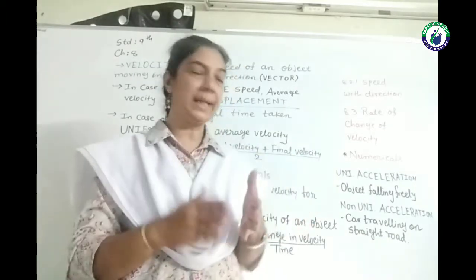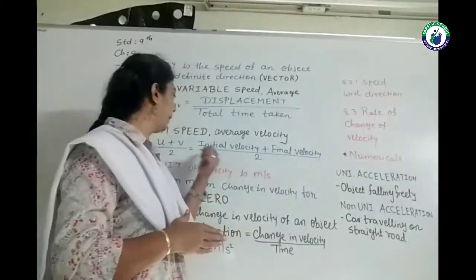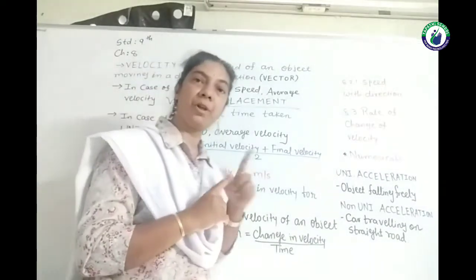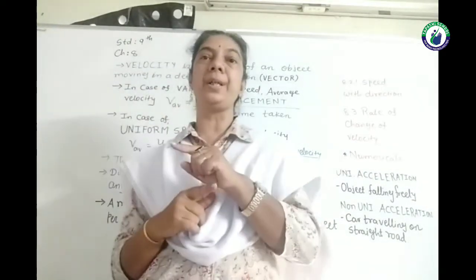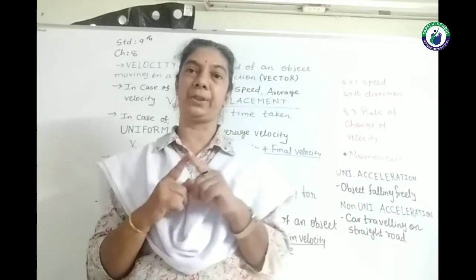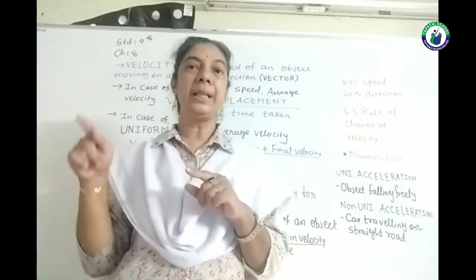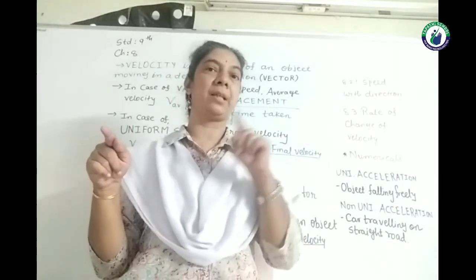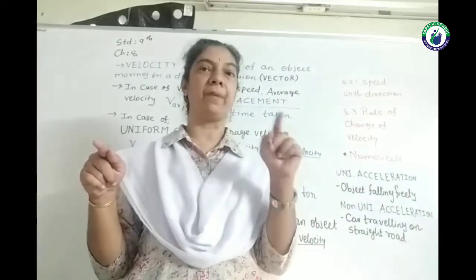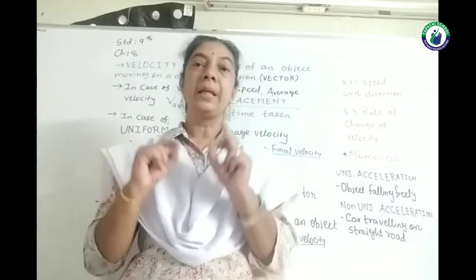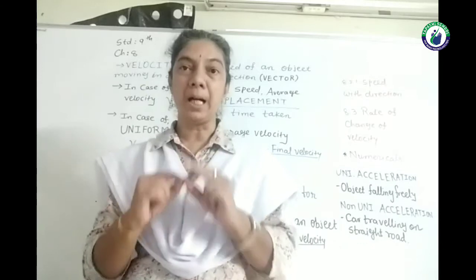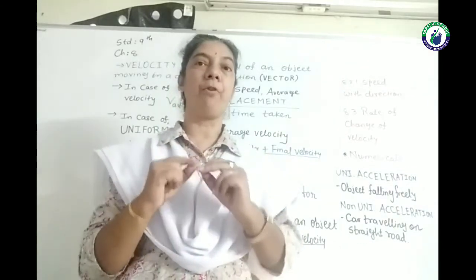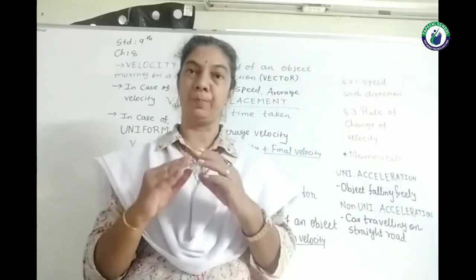So we can take u plus v, where u stands for initial velocity and v stands for the final velocity. So initial velocity plus final velocity divided by 2 gives us the uniform velocity of the object.